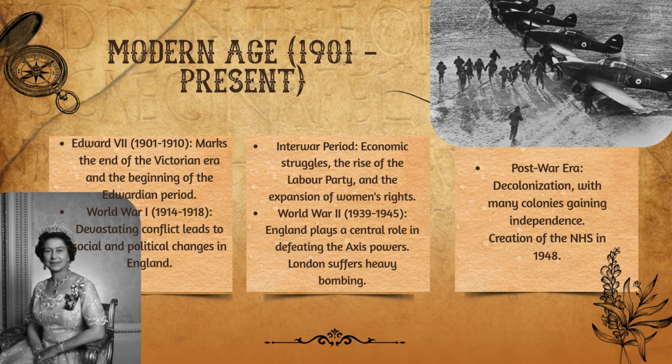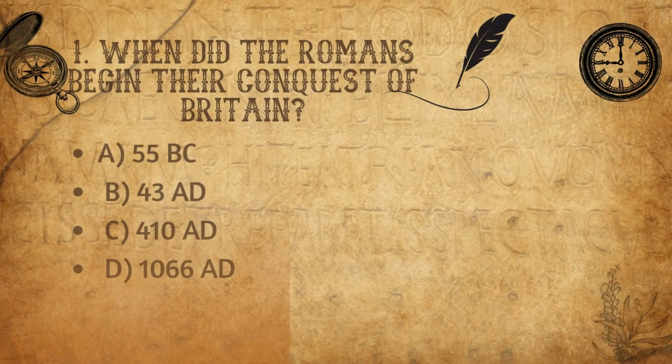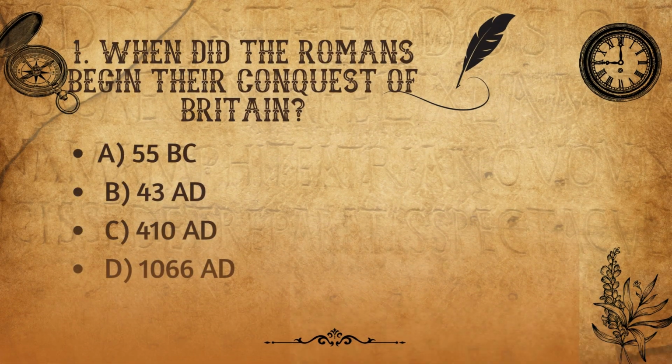And now I'm going to give you a test consisting of a multiple-choice exercise. You are supposed to circle the correct answer, and in a few seconds you can verify it on the slide. The first question: when did the Romans begin their conquest of Britain? A. 55 BC, B. 43 AD, C. 410 AD, D. 1066 AD.